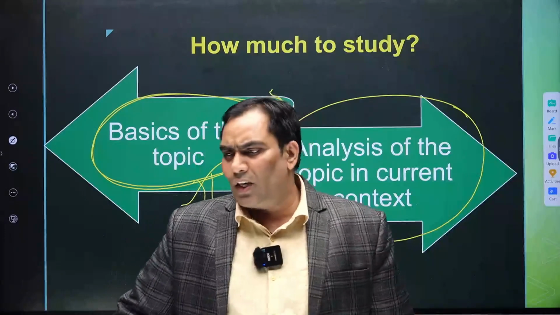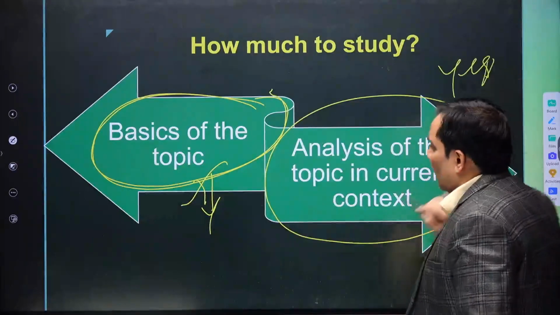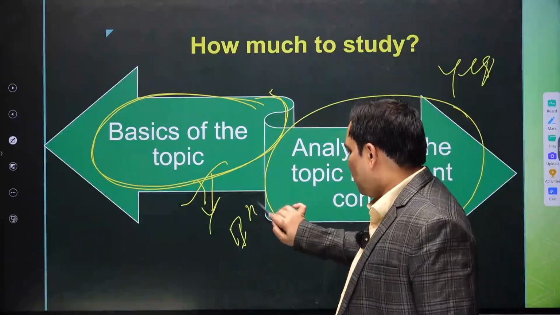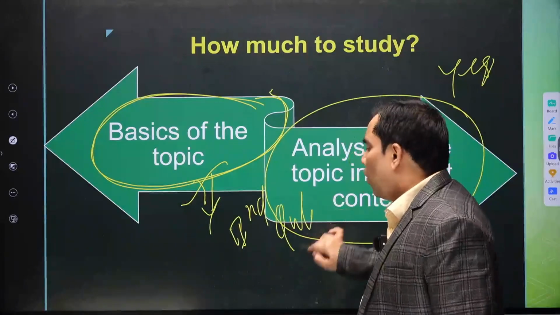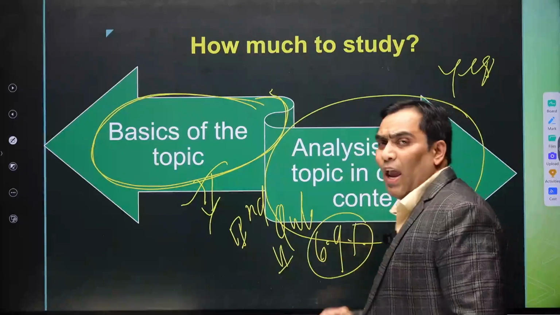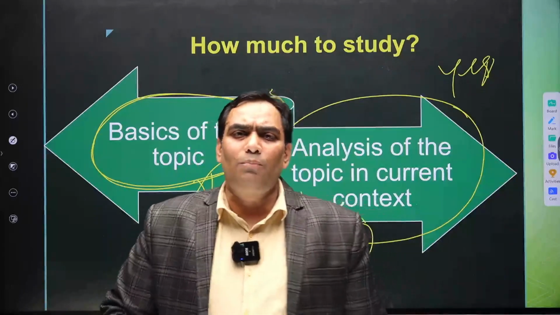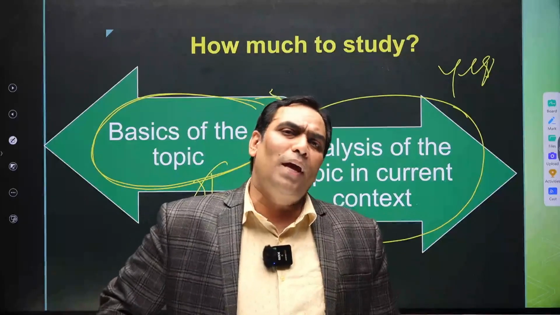Suppose yesterday there was news that in the second quarter our economic growth rate is 6.9%, and in this news they have given a lot of data. So what is relevant from the UPSC point of view?